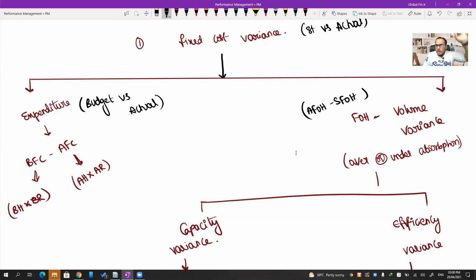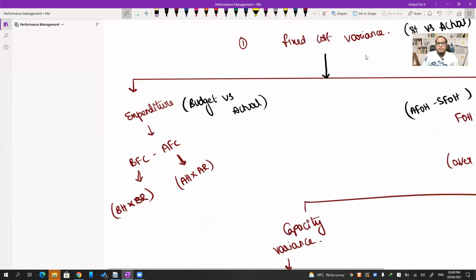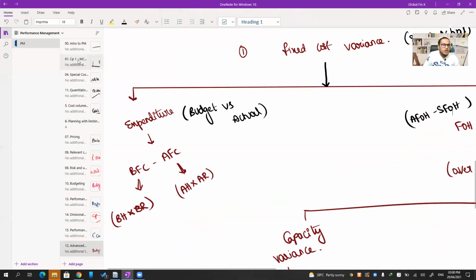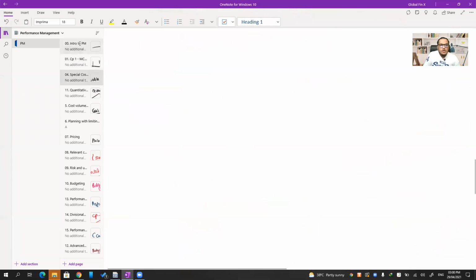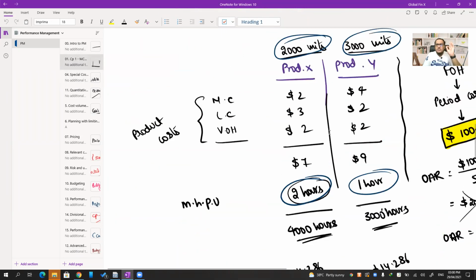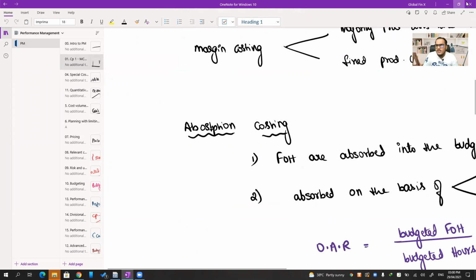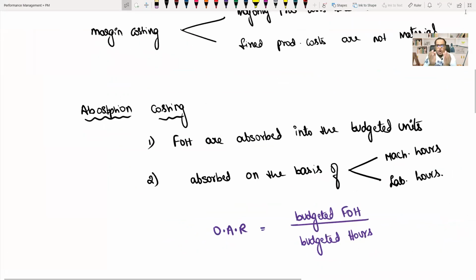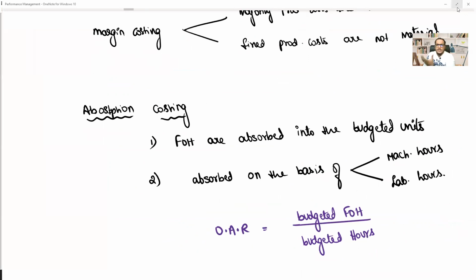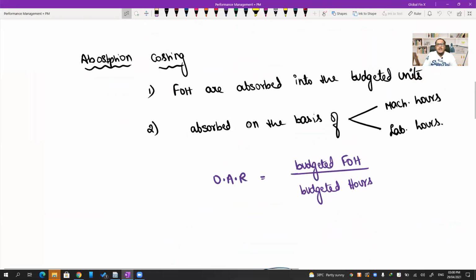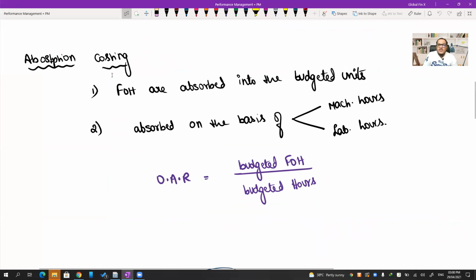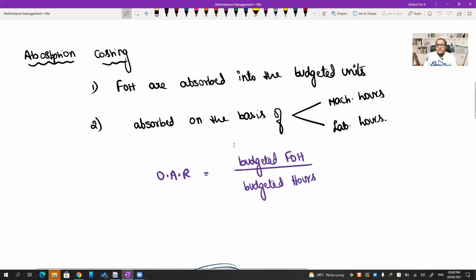Sir, let's go back to our chapter 1 once. Jana hi padega mere ko. There is no alternative. Otherwise, you will not understand. So, if I go back to my beginning chapter of absorption costing, we will do a very quick revision of absorption costing because it is required for you to understand FOH. So let's see this absorption costing. What do we do, ma? First, we calculate the fixed overheads absorbed into the budgeted units on the basis of overhead absorption rate.